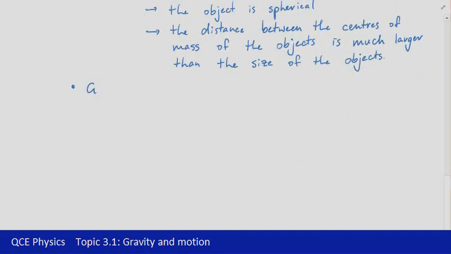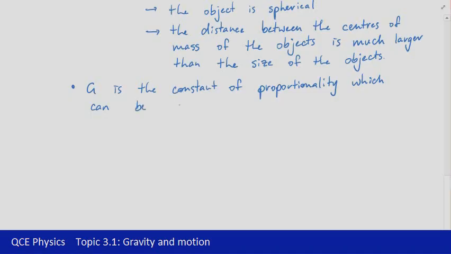Next point is that value of G. G is the constant of proportionality that links those quantities. So it's a value that is related to the mathematical relationship that we're dealing with, and usually it would be determined experimentally. It's not actually a quantity that necessarily relates to theory.